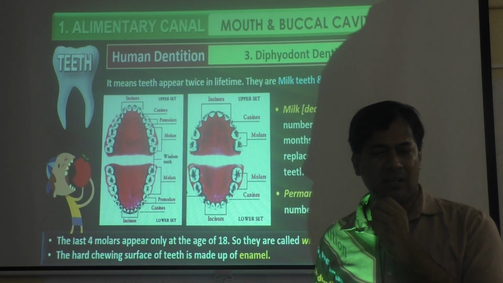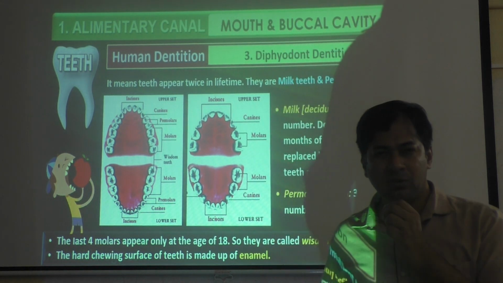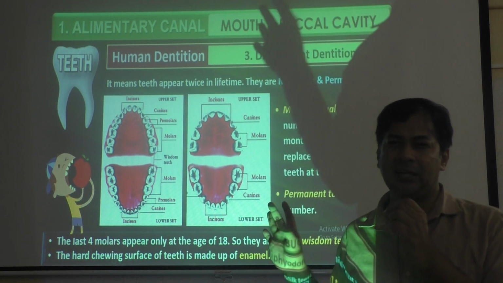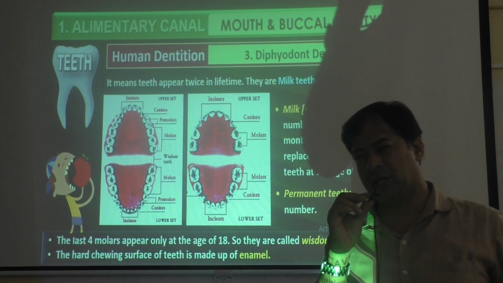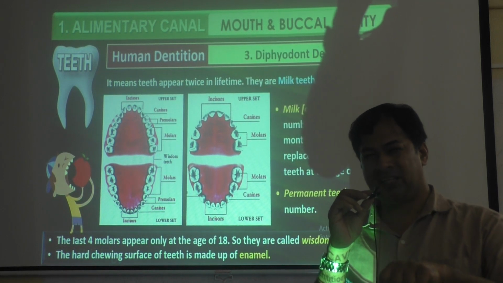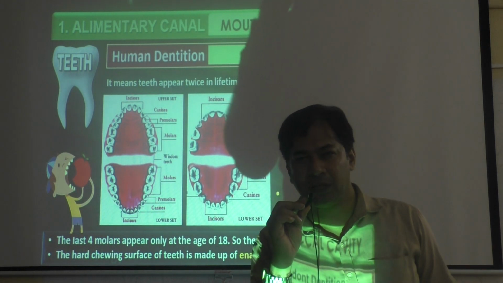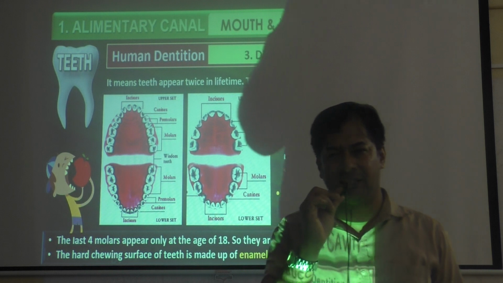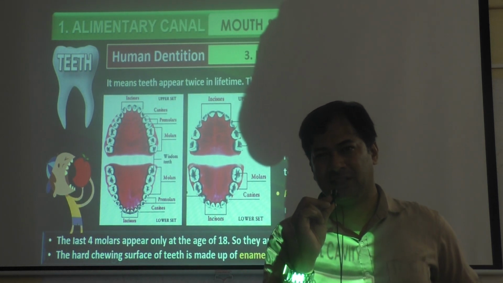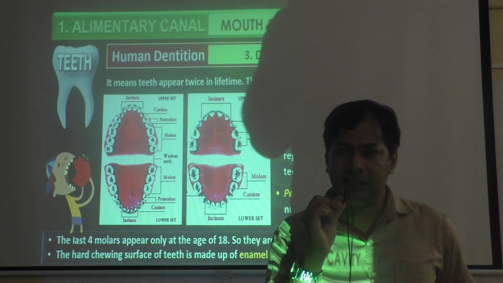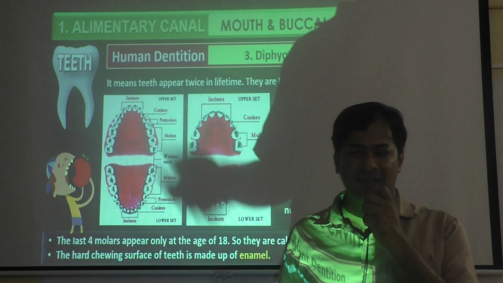Then root canal. That's why in other countries, when those 4 molars are in good condition, they get them removed because they know in future they will give problems. So when it is in good condition, the dentist will remove it. And in other countries the practice is that every 3 months they go to the dentist and get checked. They don't wait till it becomes worse. In India, until we get pain we don't go to the dentist. In other countries they are not like that.